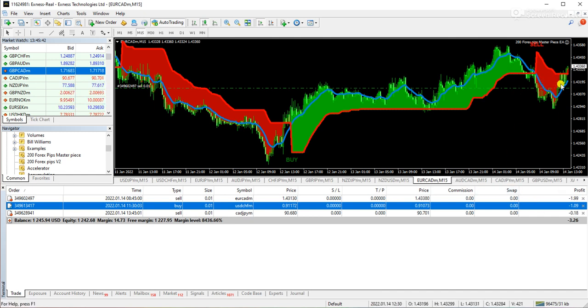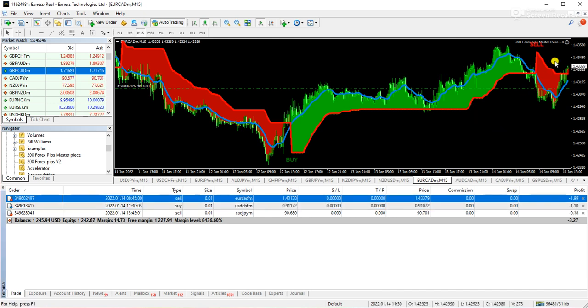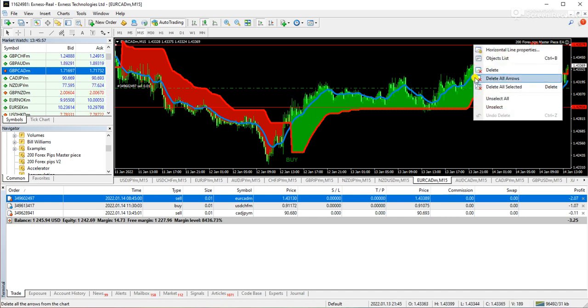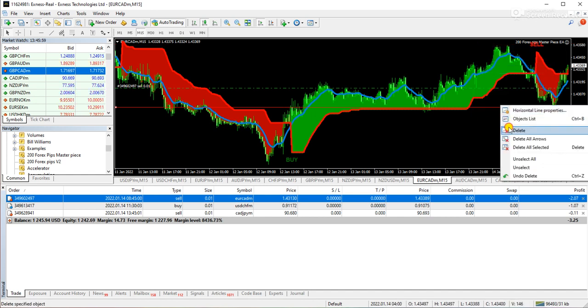Right now it's going into loss at the moment, but don't worry, maybe we'll have the next crossover. But if I see that the market is just ranging at this point, in between these two points, then I will ignore the signals, because they could be ranging after some time.